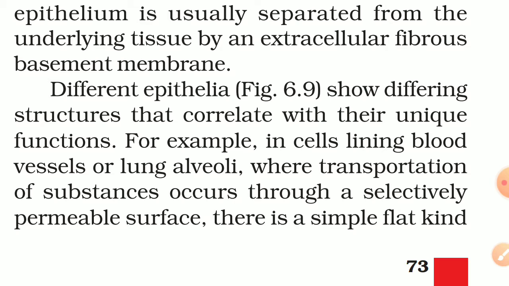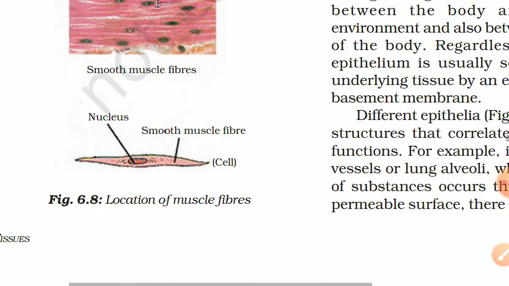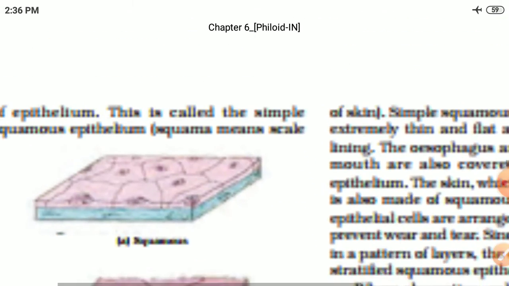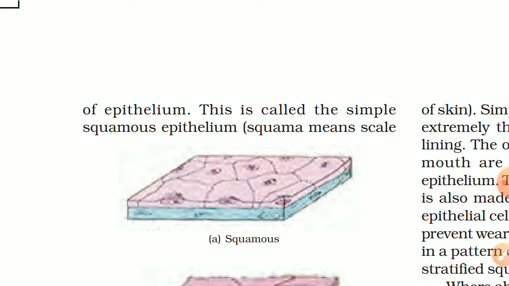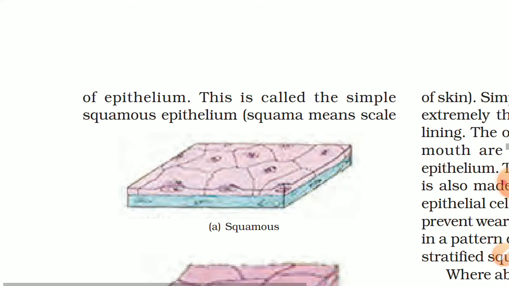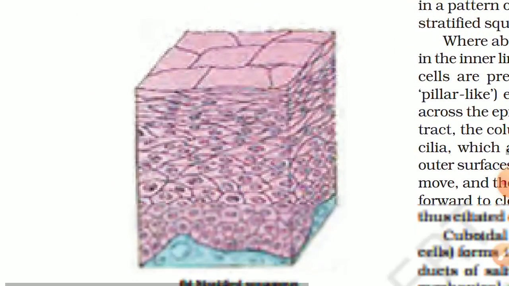So now we will study different types of epithelium tissue or epithelia, their structure and their function. So please remember how they look, what their shape is and what their function is. For example, in cells lining blood vessels or lung alveoli, where transportation of substances occurs through a selectively permeable surface, there is a simple flat kind of epithelium. This is called the simple squamous epithelium. Okay, squama means scale